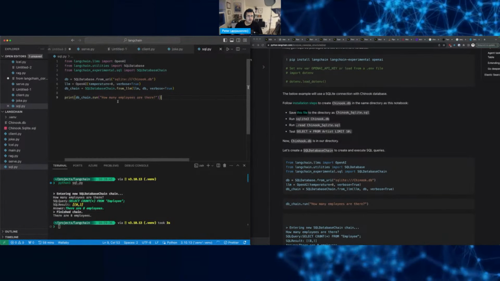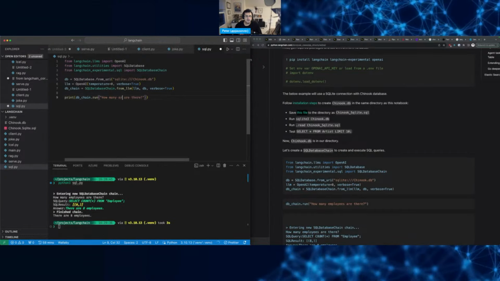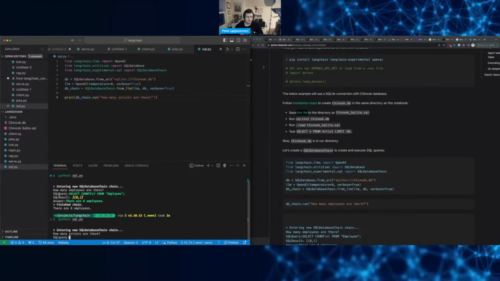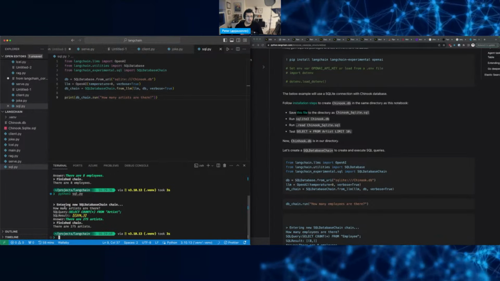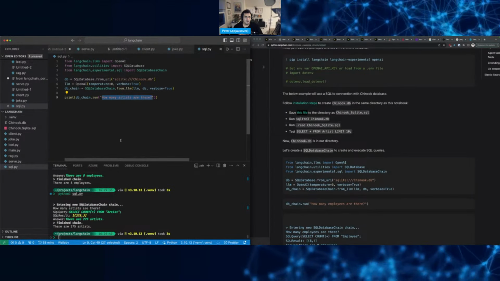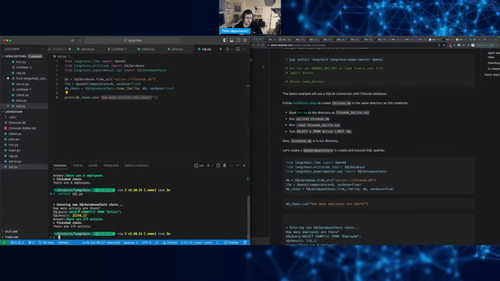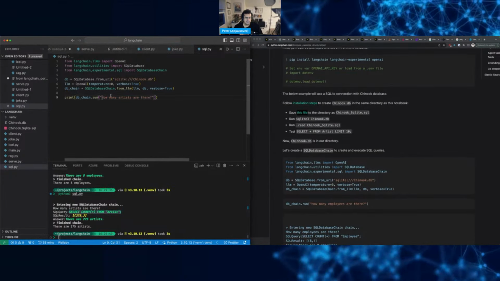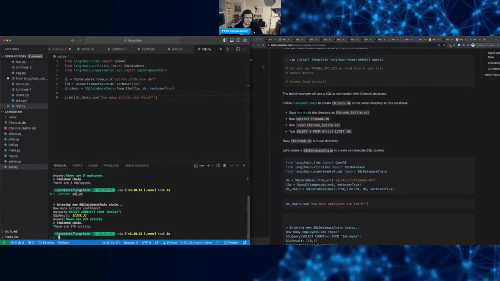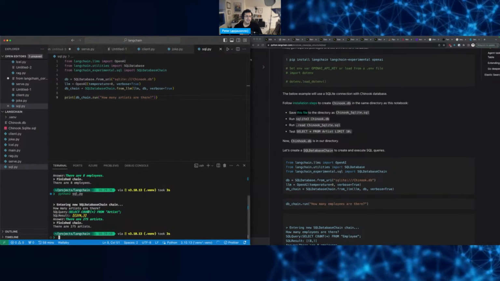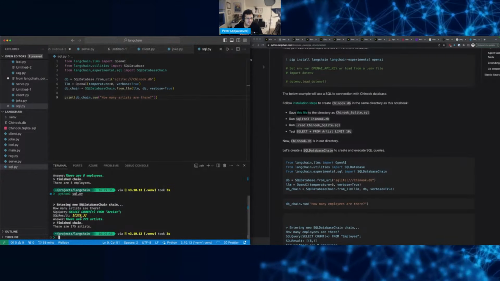Nice. So how many artists? Nice. So it knows how to translate the user query into the SQL query. When I ask how many artists are there in the database, it translates that to select count everything from artists, which makes sense.